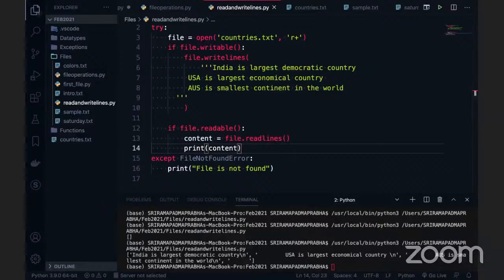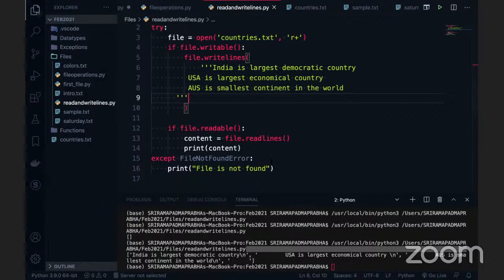So you can see here in the list we now have the first line, the second line and the third line, 3 lines which we are able to see here. We are saying that each line is stored into one item. The first line, India is the largest democratic country, went into the 0th index, and USA is a large economical country went into the second index, like that. So each and every line is stored into an index. That's something you need to remember. So readlines always returns a list.